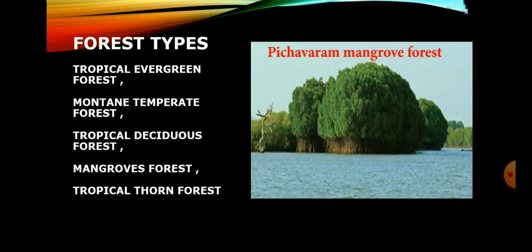Last one, tropical thorn forest. Thorn forest in Tamil Nadu is found where there is little rainfall. These forests are found from plains up to 400 meters altitude. The common trees of this forest are rusty, acacia, beech, neem, and palm. Shrubs are common vegetation in this type of forest. This type of forest is found in the districts of Dharmapuri, Ramanathapuram, Virudhunagar, and some parts of the interior districts.